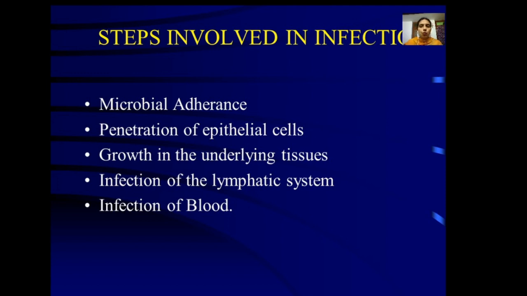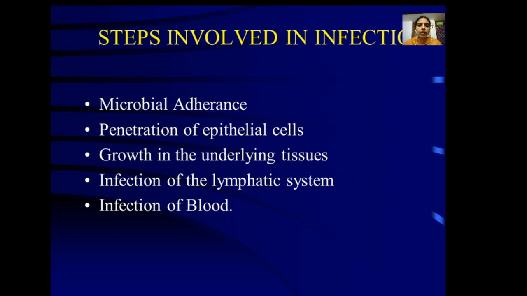Next, coming to the steps involved in infection, we have microbial adherence, penetration of the epithelial cells, growth in the underlying tissues, infection of the lymphatic system, and infection of blood. First is microbial adherence. The microorganism attaches itself to the host. That is called microbial adherence, or attachment. The attachment may be because of certain proteins, or even because of pili. And usually the attachment is said to be selective.